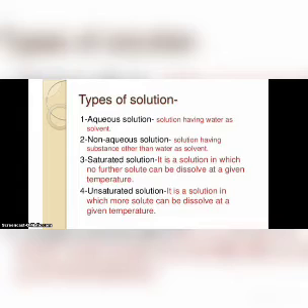Saturated solution is a solution in which no further solute can be dissolved at a given temperature, which means no more solute can be added and dissolved at that particular temperature. In an unsaturated solution, we can add more solute to dissolve. So there are mainly four types of solution: aqueous solution, non-aqueous solution, saturated solution, and unsaturated solution.